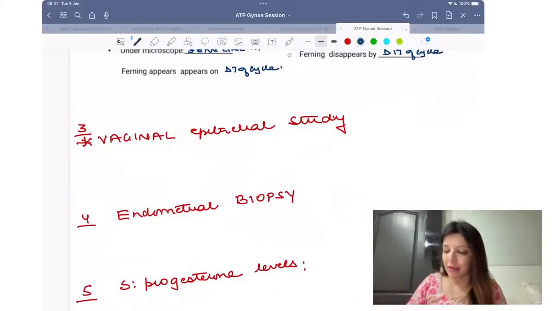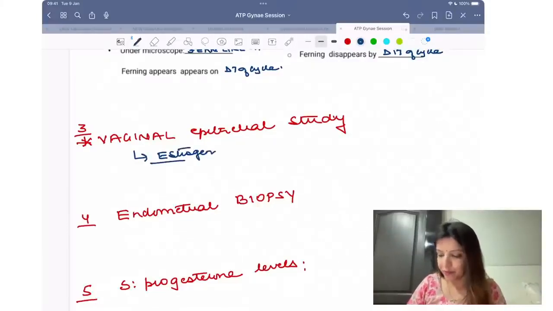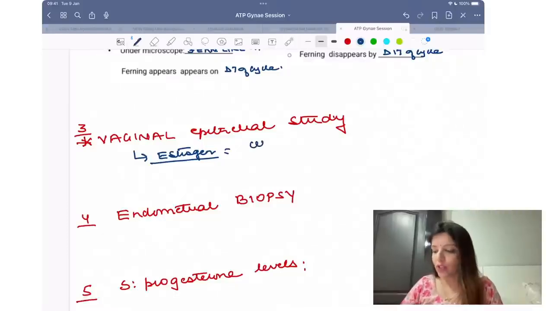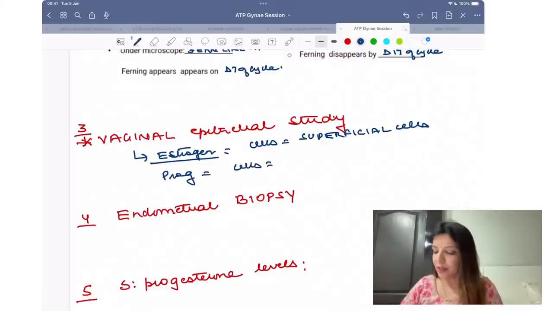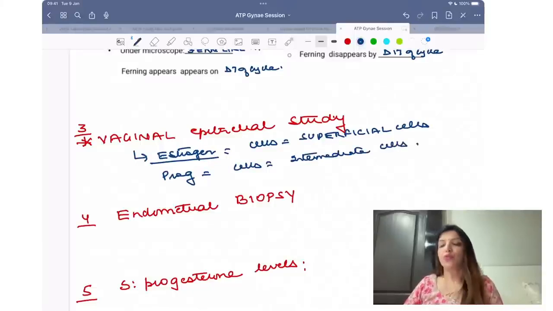Now, vaginal epithelial study. You may remember under the effect of estrogen, the cells which you are going to get will be superficial cells, and under the effect of progesterone, the cells which you get are intermediate cells. So again, vaginal epithelial study can help me know whether a female has ovulated or not.